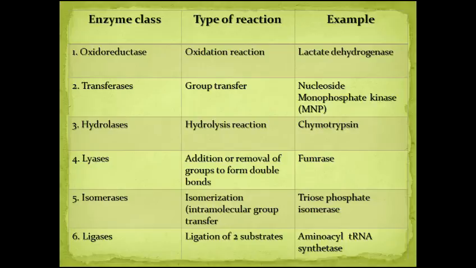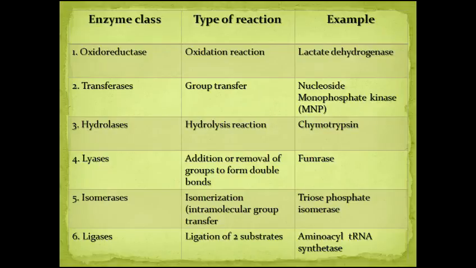Third class is hydrolases, which carry out hydrolysis reaction, meaning transfer of functional groups to water. Example is chymotrypsin. Fourth class of enzyme is lyases, addition or removal of group to form double bonds. Example is fumarase.